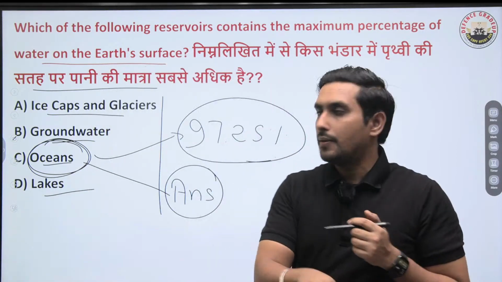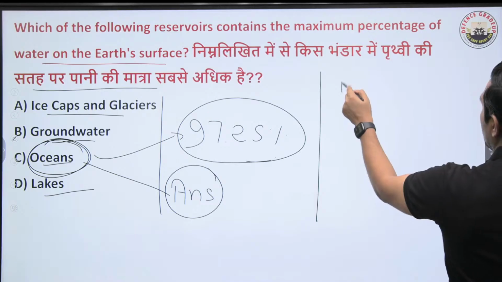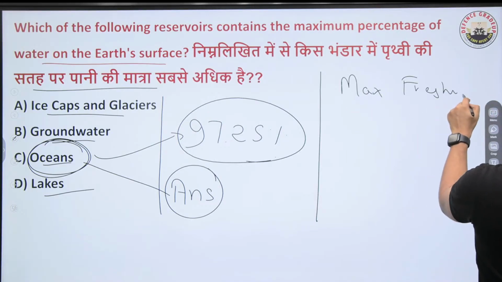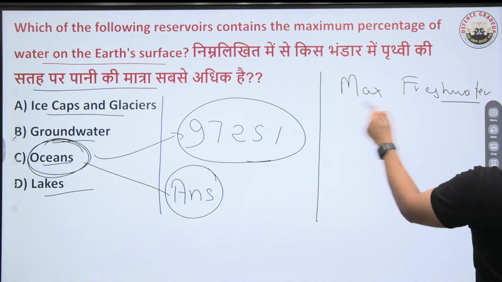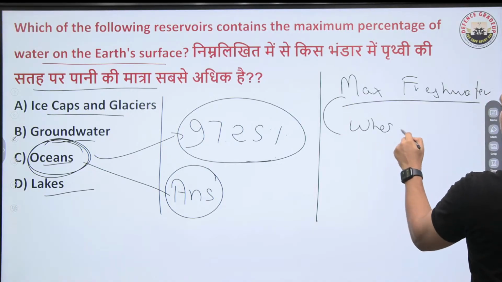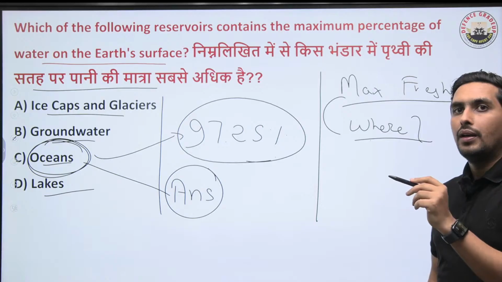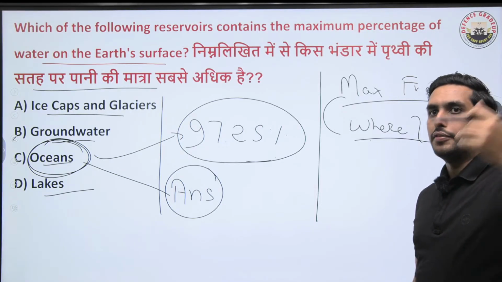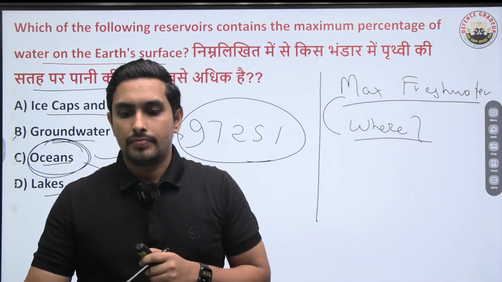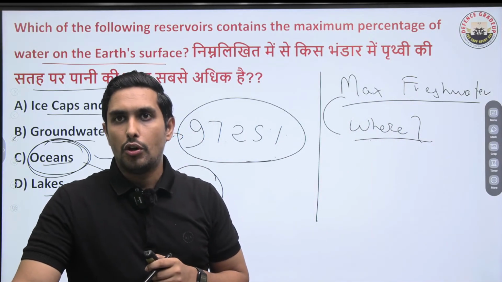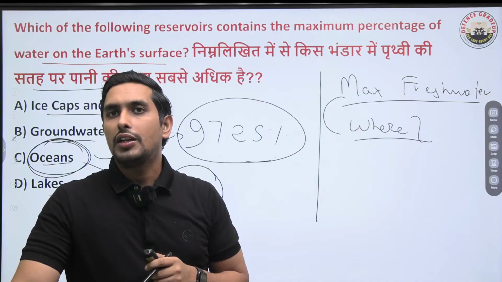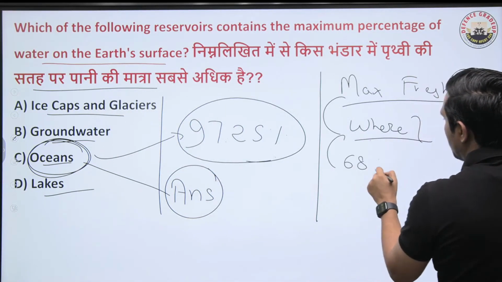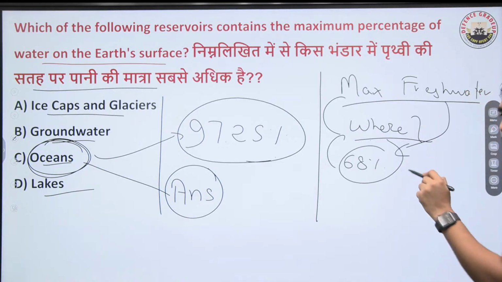Okay, just imagine if the question is about maximum fresh water, consumable fresh water, where do we have that? Anybody who can tell me? Around 68 to 70% of the fresh water, where do we have? Good job. No, not the groundwater. So around 68% of fresh water which we have, where is it?